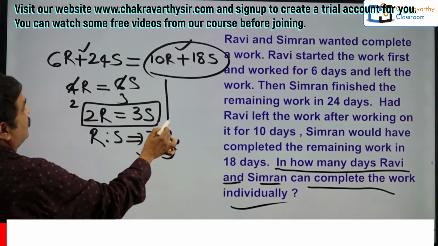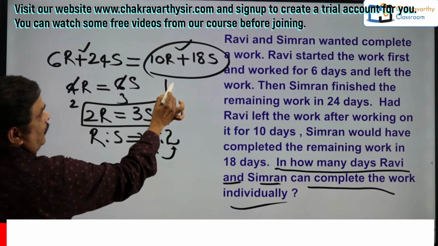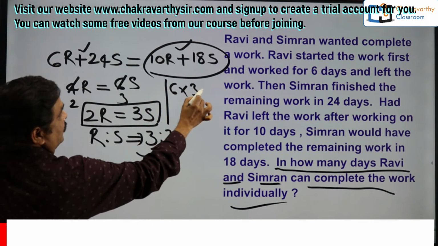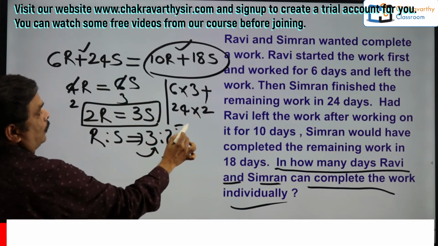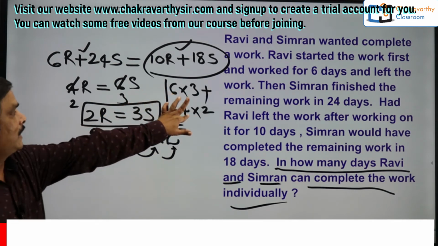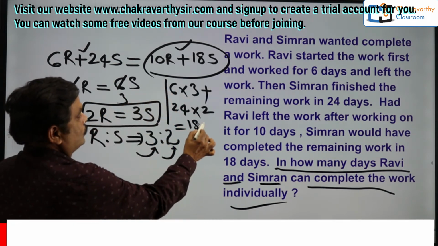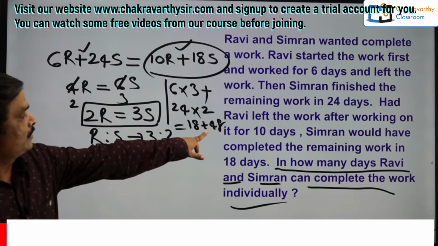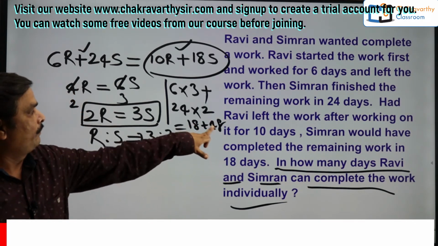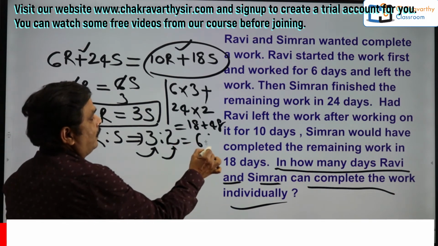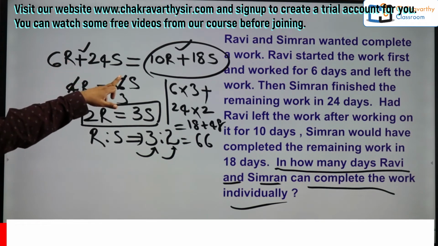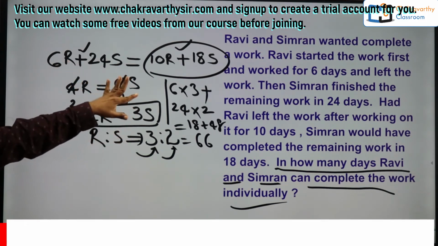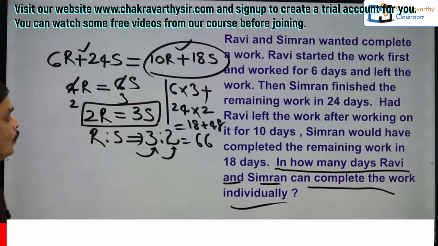Now, how to go for this one, students? Here I am using this one. 6-day work of Ravi, 6 into per day, that is 3 units, plus 24-day work of Simran, 24 into 2, that is equal to total work. So that is 6 3s are 18 here, and 24 2s 48. 48 means I am taking this one as 50, adding 2 here, deducting 2, 50 plus 16, that is 66. If you want, you can find from here also. Not an issue, right? So here that is 10 into 6, that is 60, plus 18 into 2, that is 36. So anyway, that is 66. So total amount of work is 66 now.